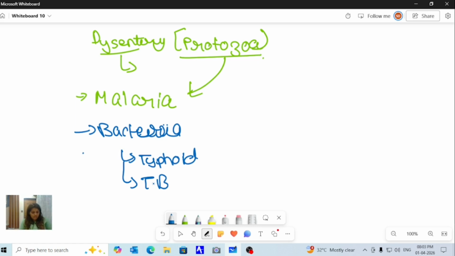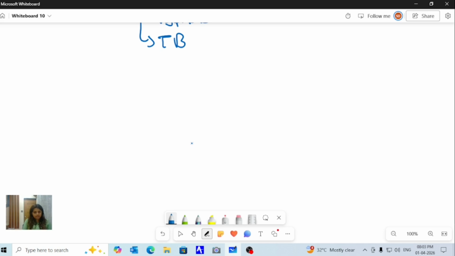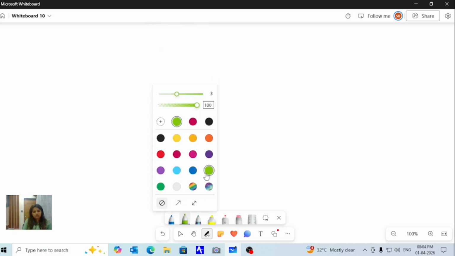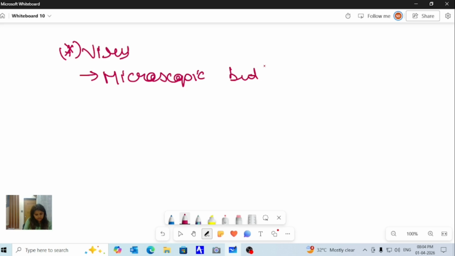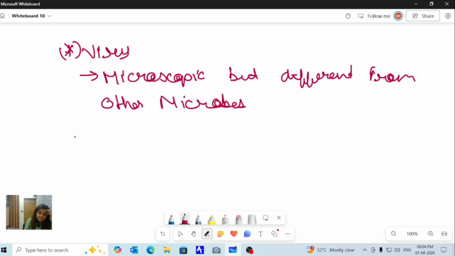Now we were talking about virus. As I said, viruses are also microscopic, but they are different from other microbes. The diseases which are caused by virus are cold, cough, then polio.